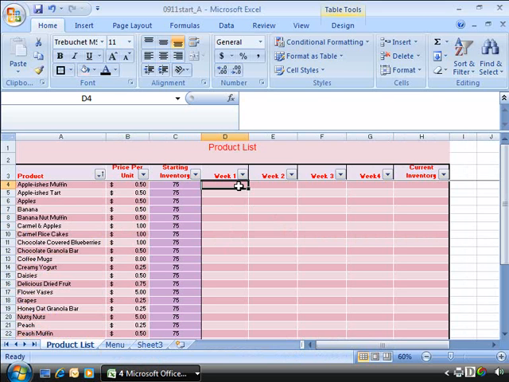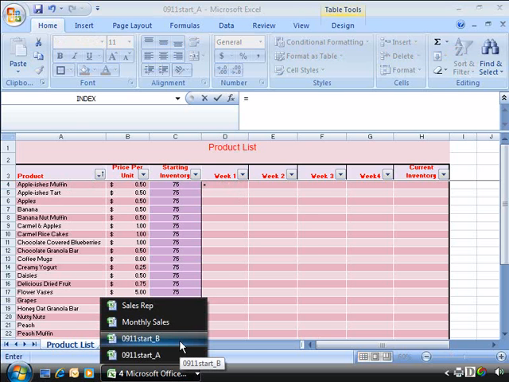So let's do that. What I'd like you to do is on your product list tab of the 0911 start_A file, please go ahead and select cell D4, which is the week 1 total for Appalicious Muffins. Let's start this off with an equal sign and then switch to your source workbook.